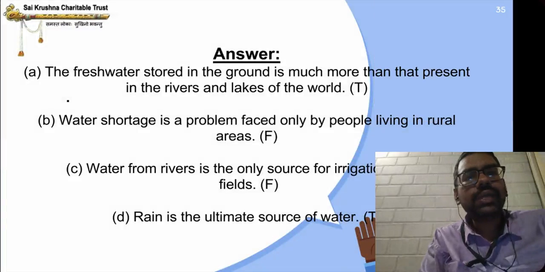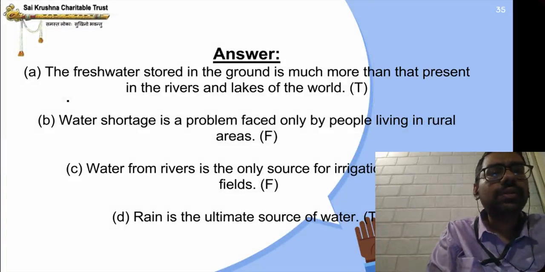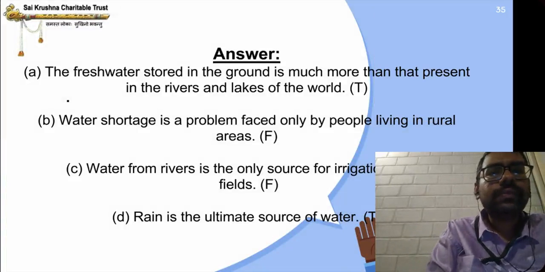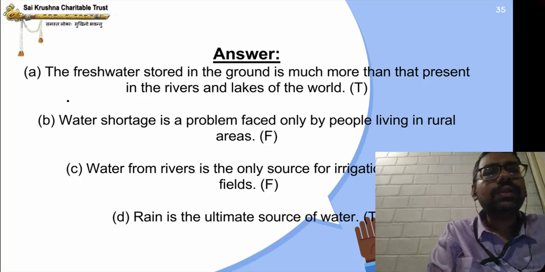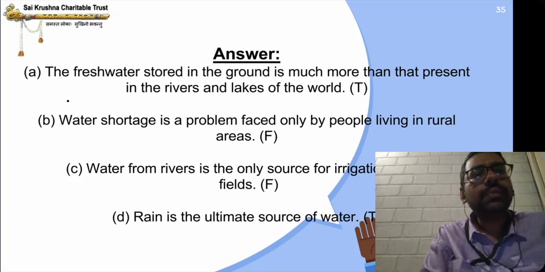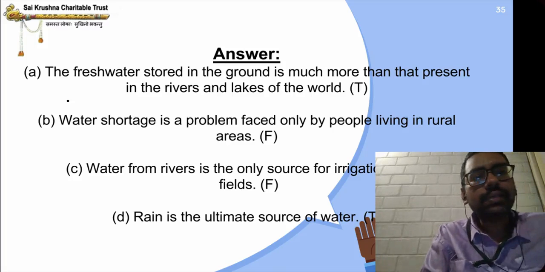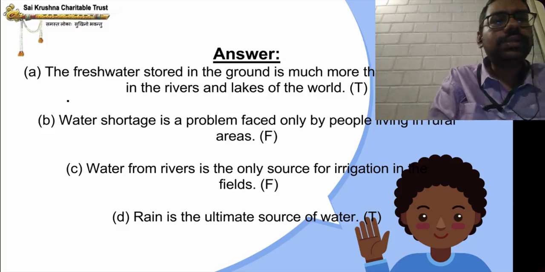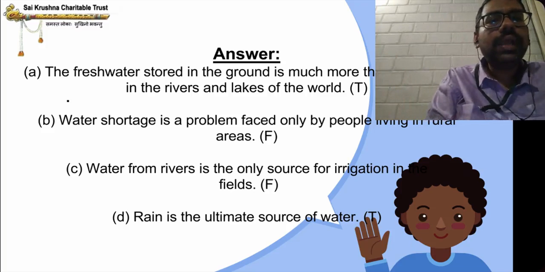Fresh water stored in the ground is much more than that present in the rivers and lakes in the world. True. Water shortage is a problem faced only by people living in rural areas. That is false, F. Water from rivers is the only source for irrigation in the fields. False. Rain is the ultimate source of water. True.